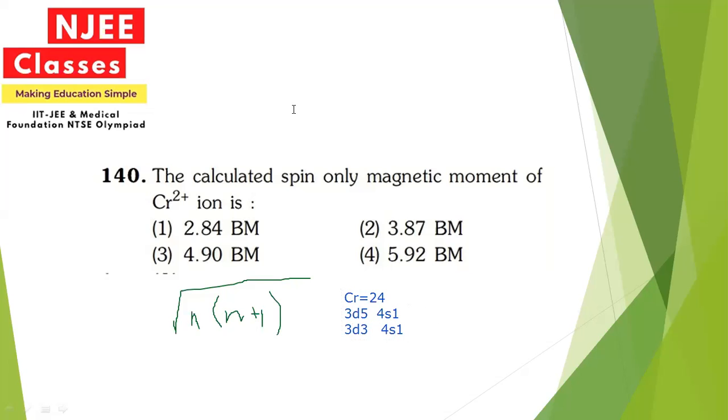By putting the value here, we can write 4 into 4 plus 2, where 4 is the number of unpaired electrons. By calculating the value, the answer you will get is near about 4.90 BM. So the answer for this question will be 4.90 BM.